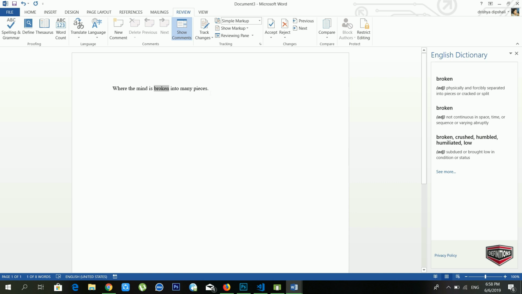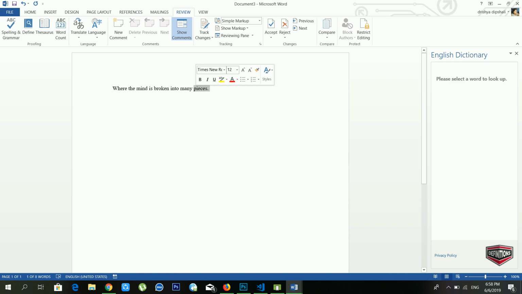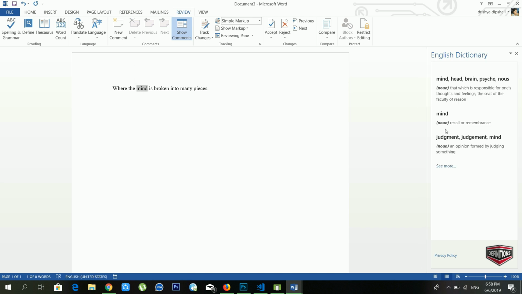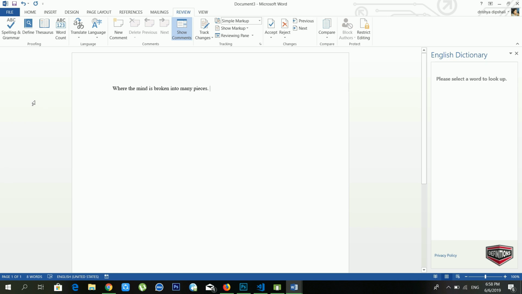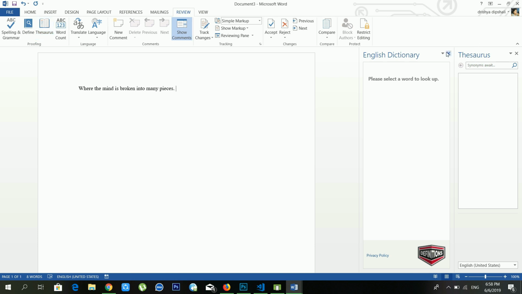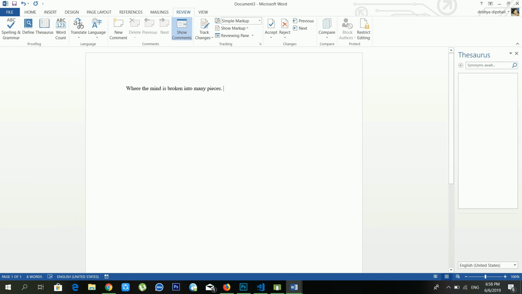Okay, so if you want to know about any kind of words, in that case you can use the define option. Another option available is thesaurus. Thesaurus is one of the useful options of Microsoft Word. From the thesaurus you can search synonyms.